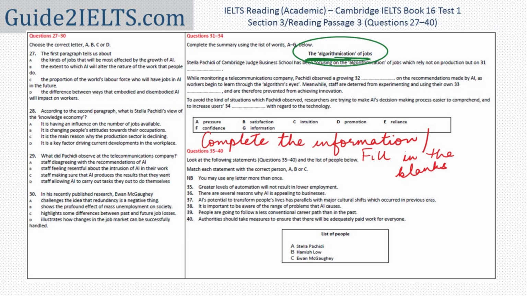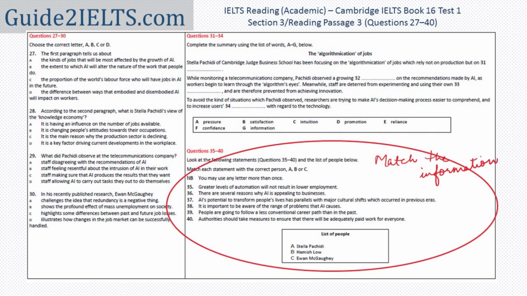The heading of the passage is the future of work, and the heading to this question type is the algorithmication of jobs. So I'm assuming it's something to do with usage of computer programs or just technology in general in different kind of jobs. The last question type that we have is match the information.